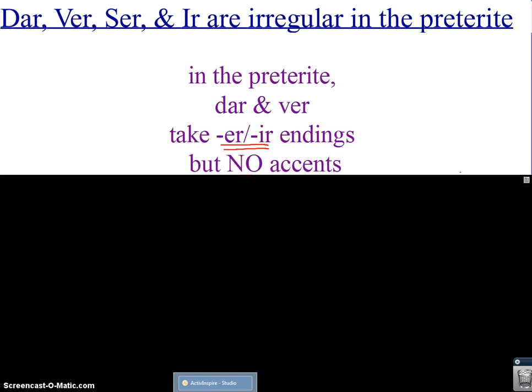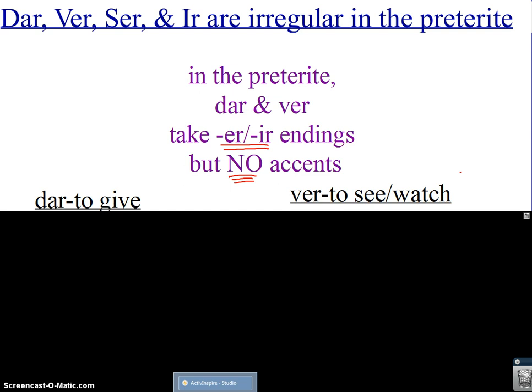I'm going to say that again. In fact, I'm going to say it multiple times. The goal is to get it stuck in your head. Feel free to say it along with me as you write it down. In the preterite, dar and ver take er endings but no accents.